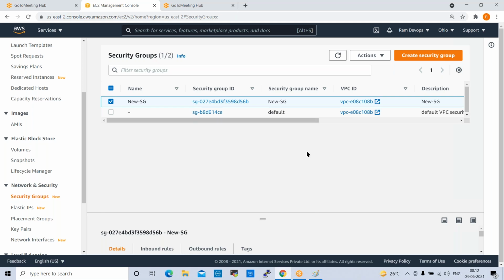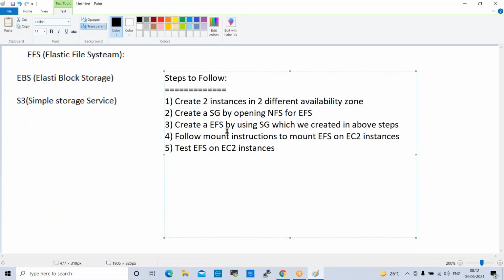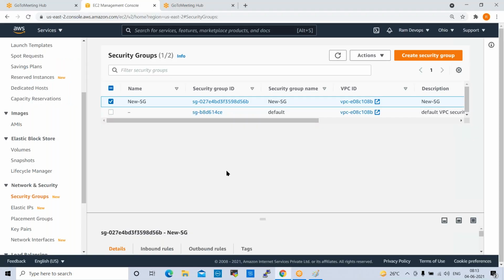So what we discussed: create a security group by opening the NFS port for EFS. If you want to configure EFS, the NFS port should be open. Otherwise we cannot communicate, so we cannot test this. That is why the NFS port should be open here.